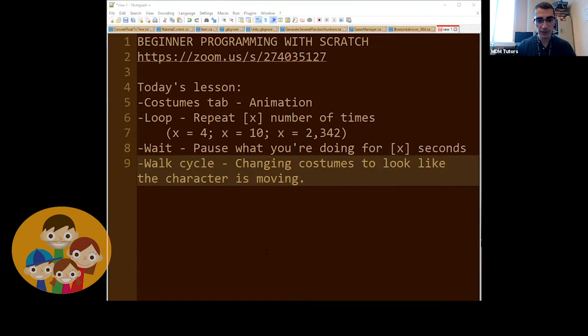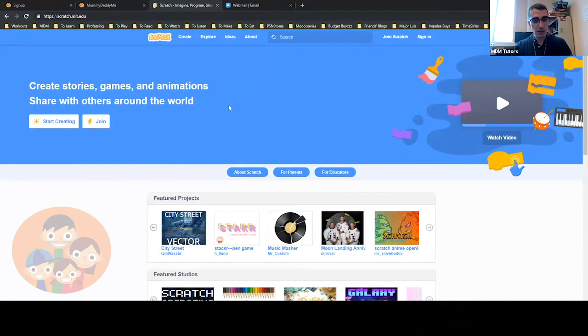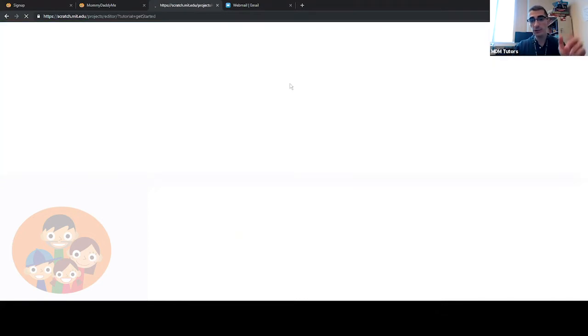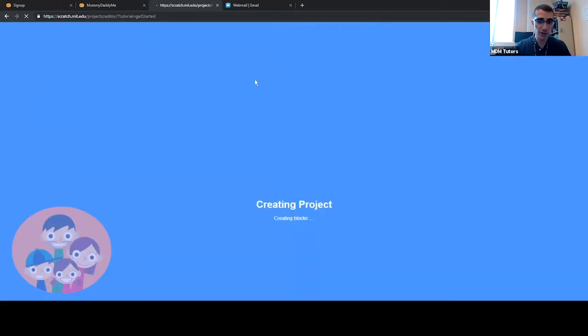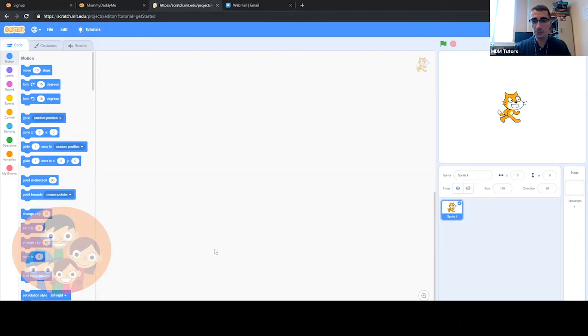So once again, I'll share this screen with you. If you do not have Scratch, you can go to the website scratch.mit.edu. And that's going to allow you to start creating from the website immediately if you click the create button. If you don't have a computer with you, that's also fine. You can just follow along. And by the way, at any point, please feel free to ask questions.